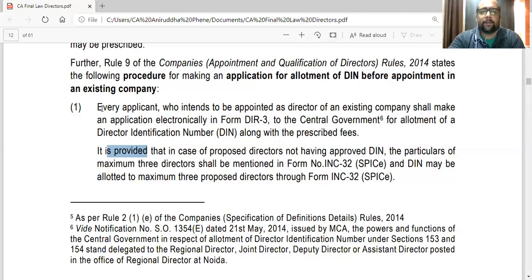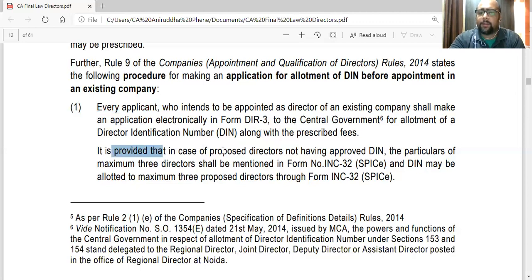We'll read about that. So every applicant who intends to be appointed as a director of an existing company will make an application electronically in form DIR3 to the central government for allotment of a DIN along with prescribed fees. So that is the first point.